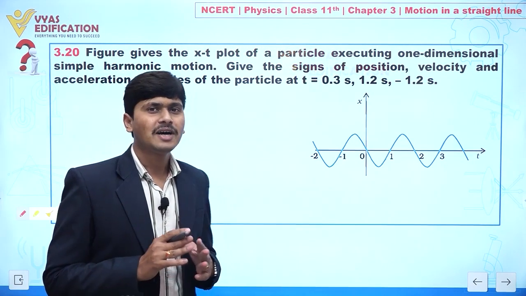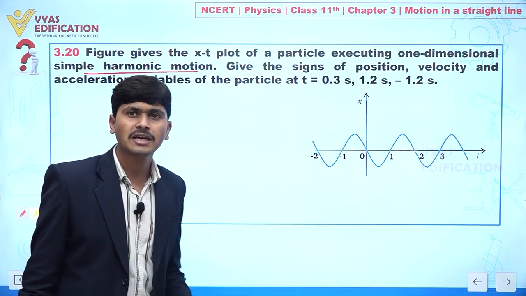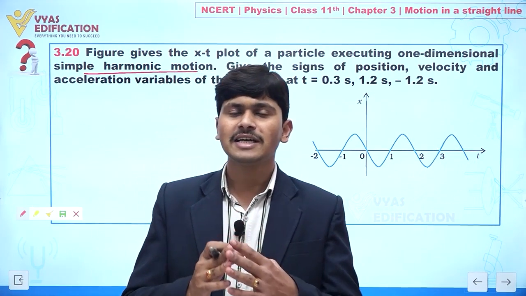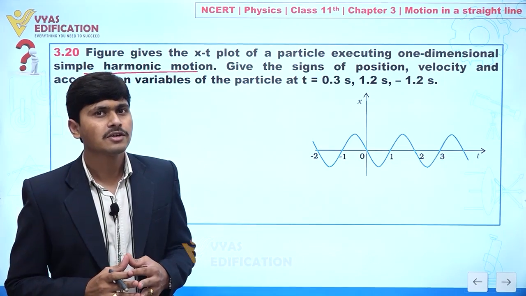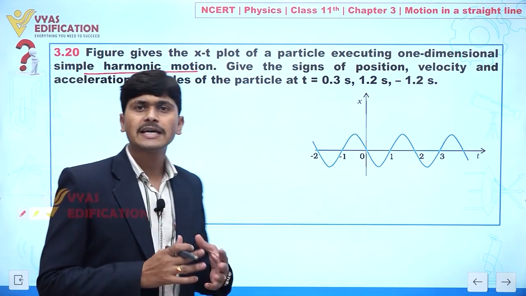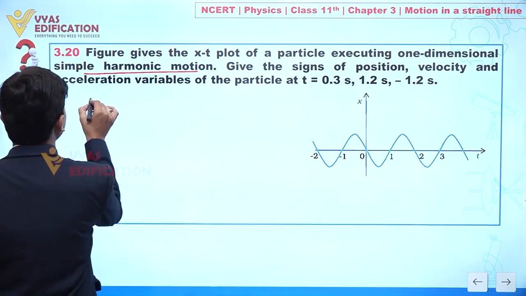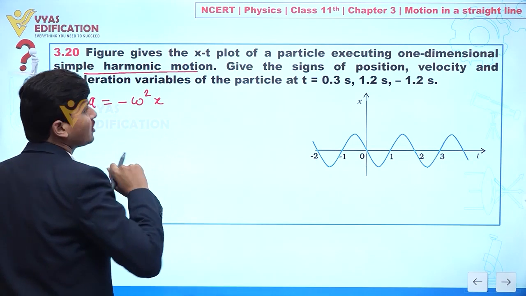First let us understand that the given situation is simple harmonic motion. We have a chapter called Oscillations, chapter 14 in part 2 of class 11. In oscillations there is a relation between acceleration and displacement, given by a equal to minus omega squared x. Clear to everyone?